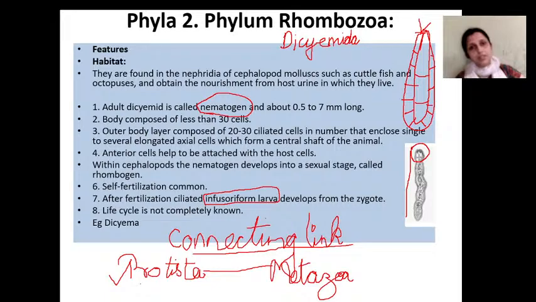So characters of Protista: 1. Presence of cilia. 2. Presence of somatic and reproductive cells.